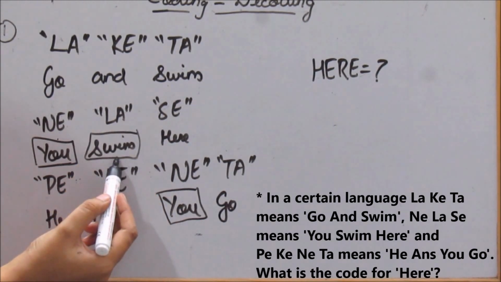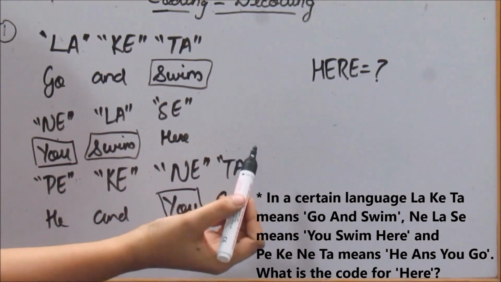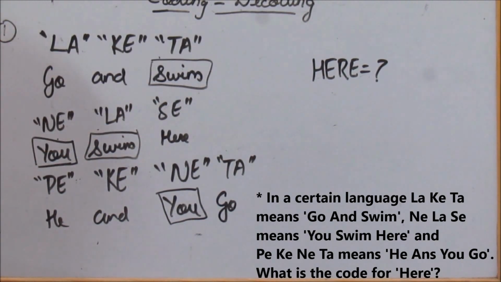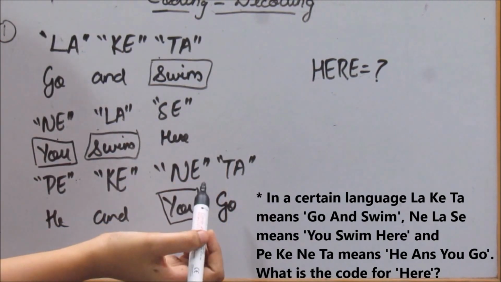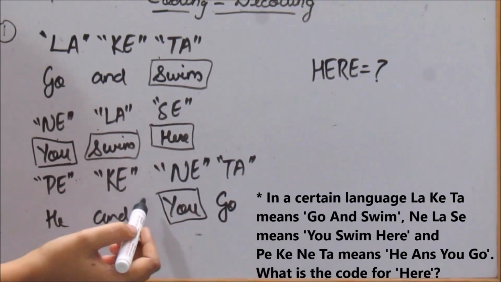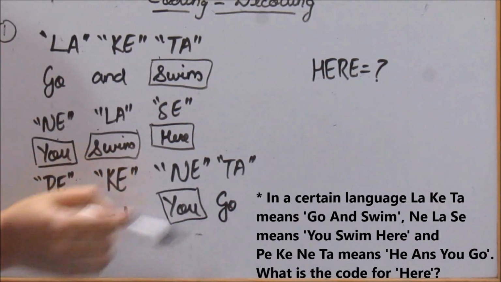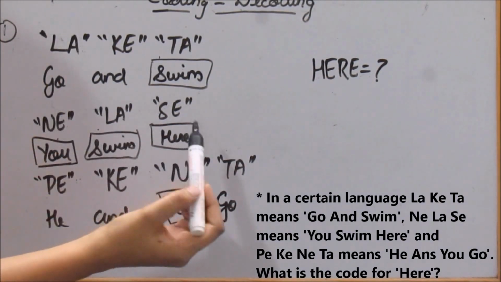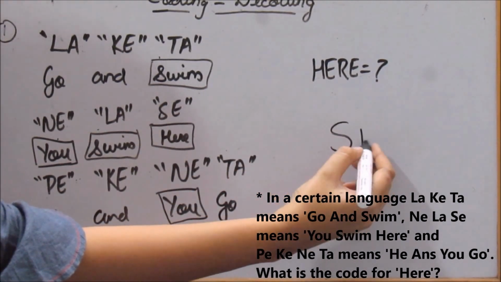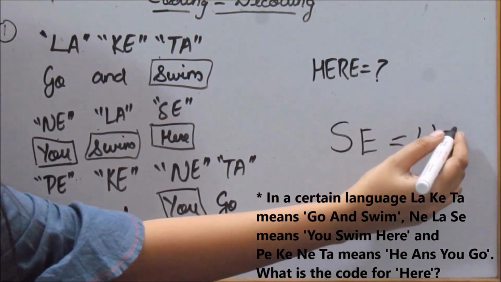Swim is in the second sentence, and swim is also common in the first sentence. So the codes for swim are LA and TA. Alright. Now here, sorry, HERE is not seen anywhere in the other sentences. So we can conclude that SE is the code for HERE.